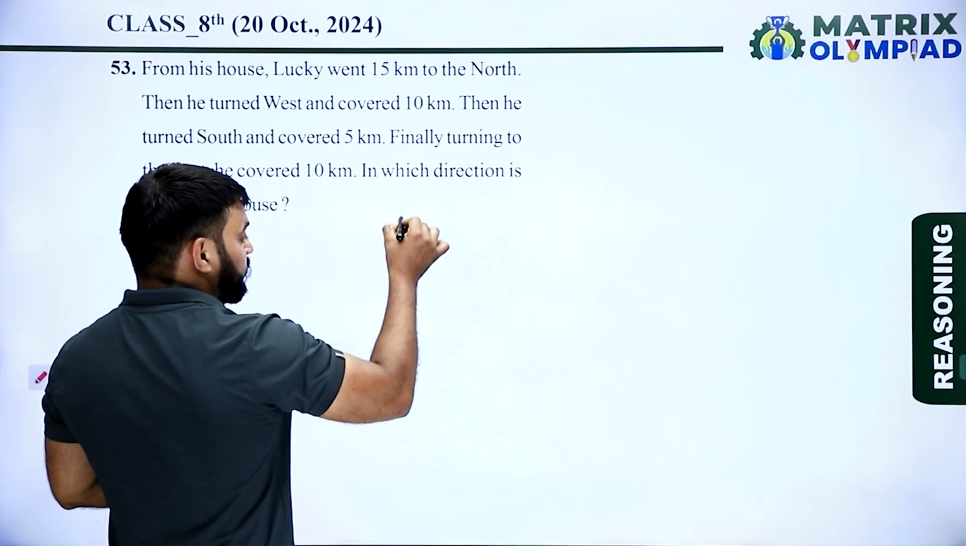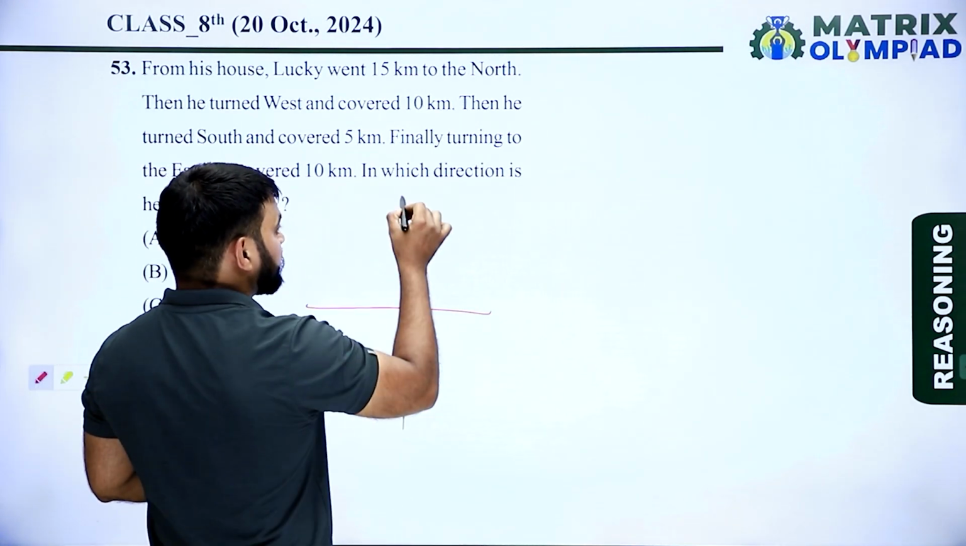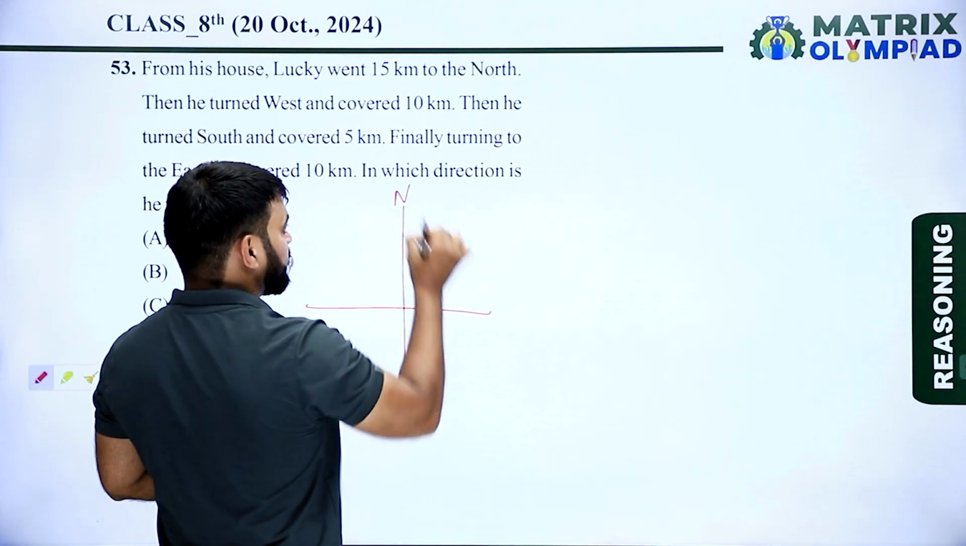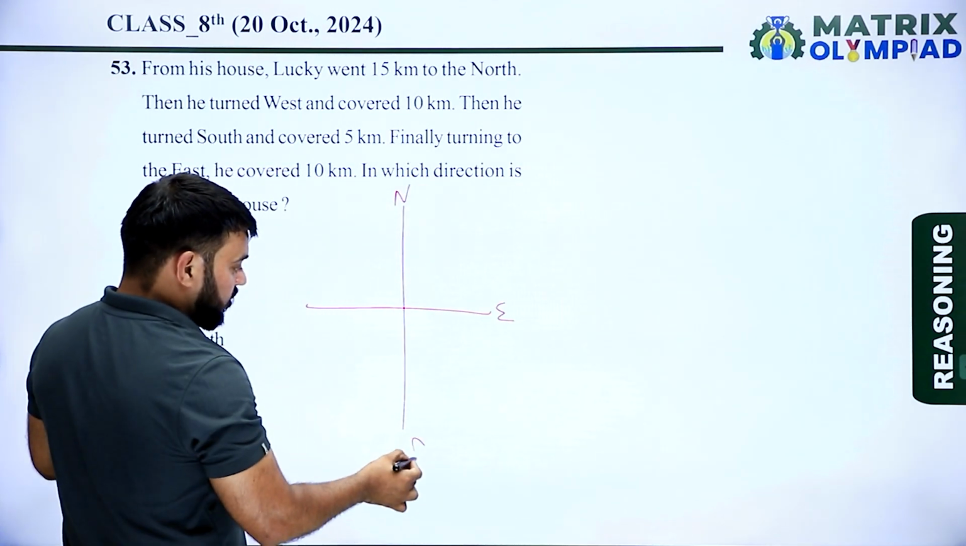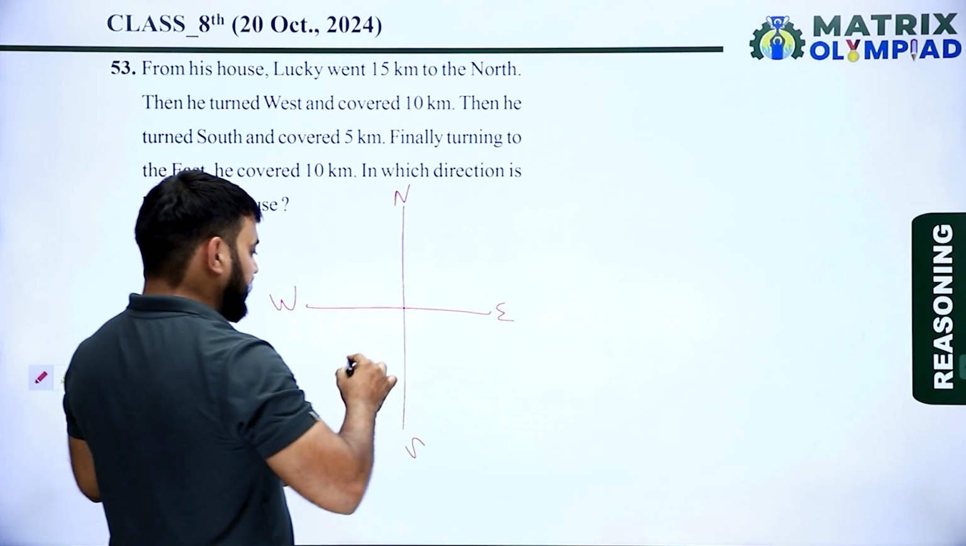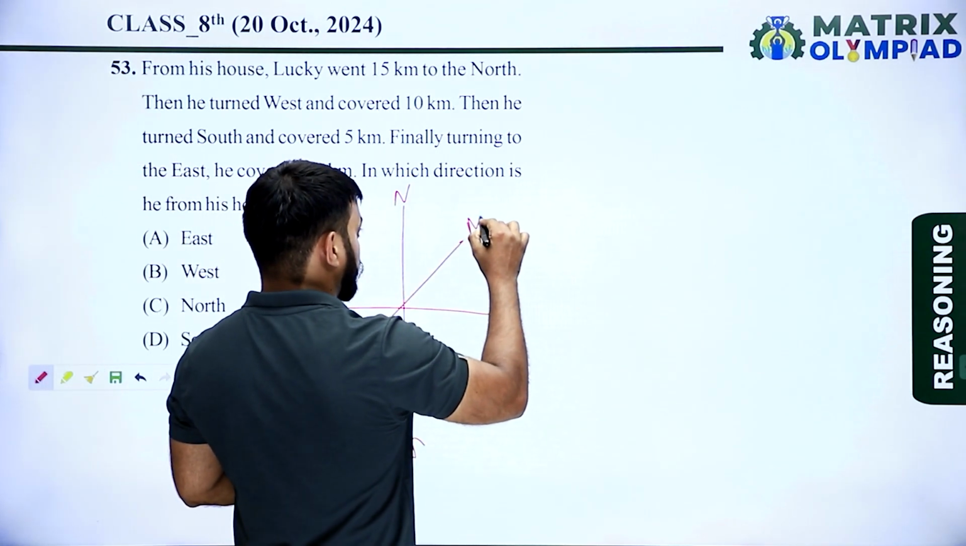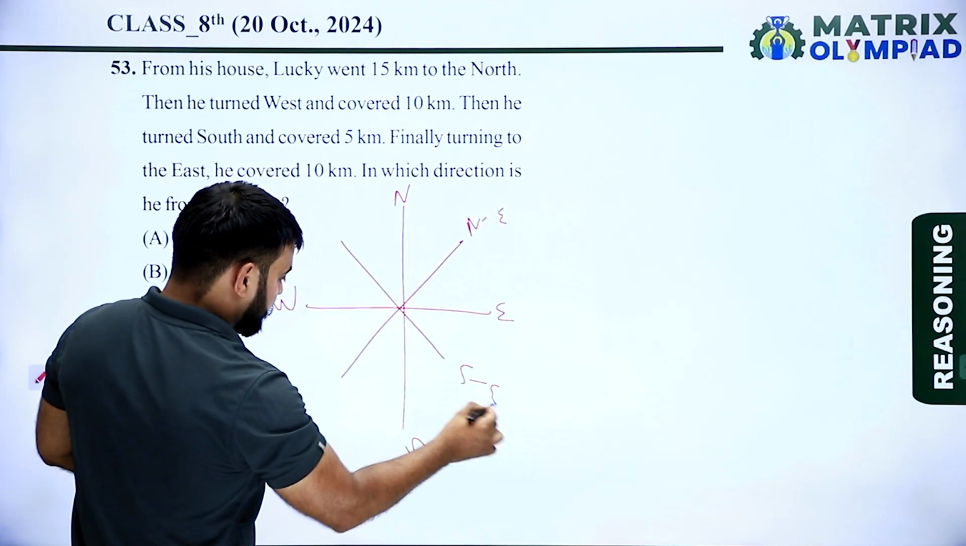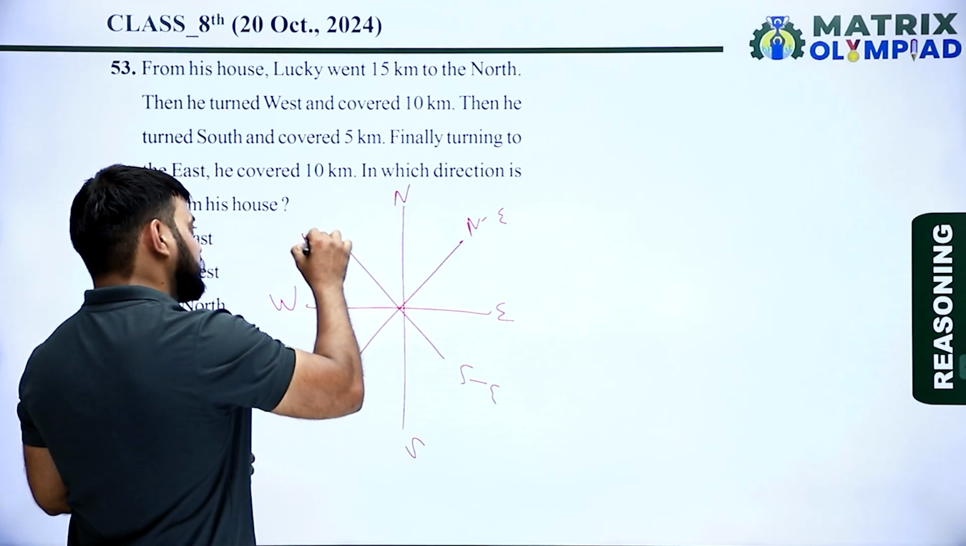Before starting this question, we should know that there are four main directions. This is north, this is east, this is south, and this is west. And there are four more directions: this is northeast, this is southeast, this is southwest, and this is northwest.